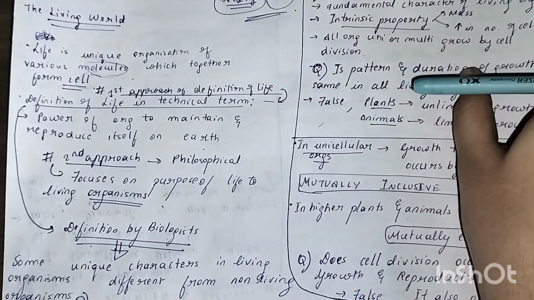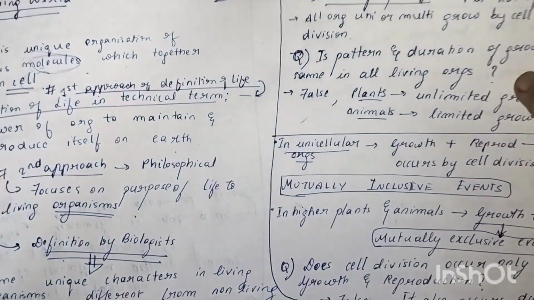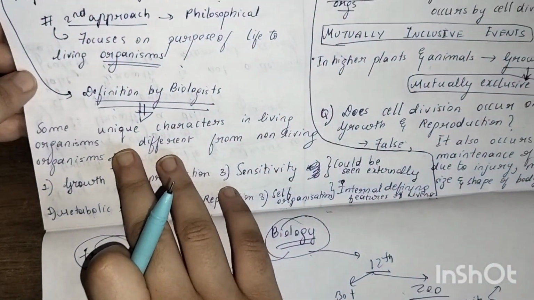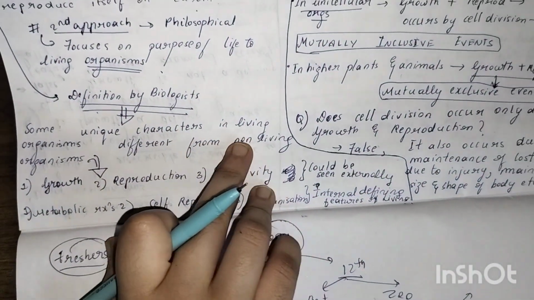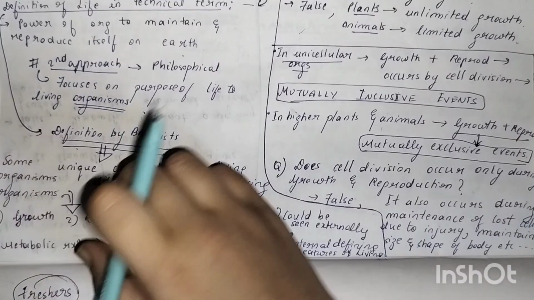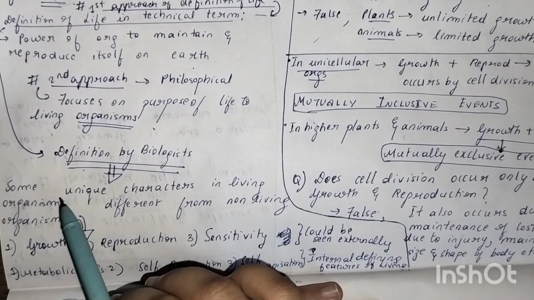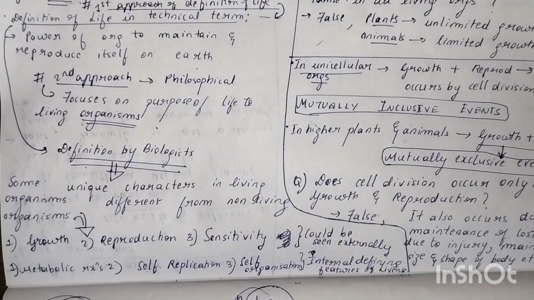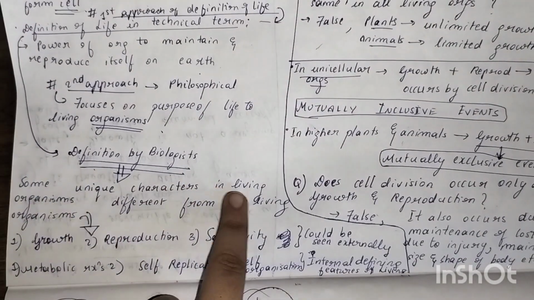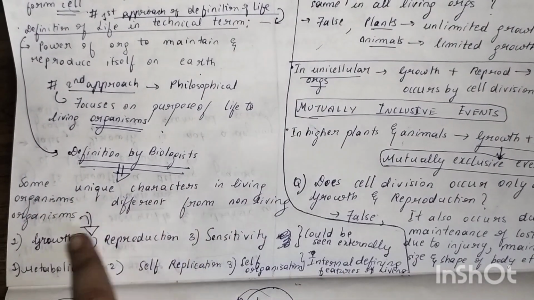Okay, now exactly what does a biologist tell us? There are some unique characteristics in living organisms that are different from non-living organisms. So what they are telling here is that there is some unique feature in a living organism that is going to be different from a non-living organism.